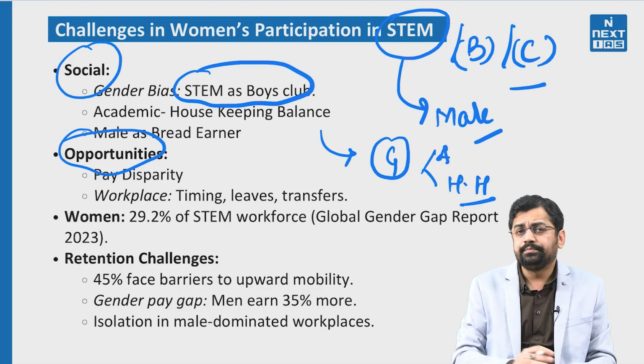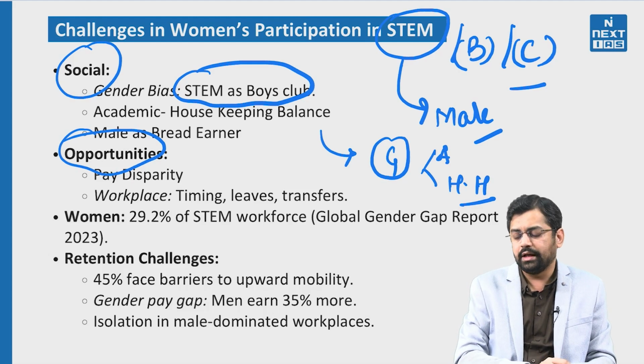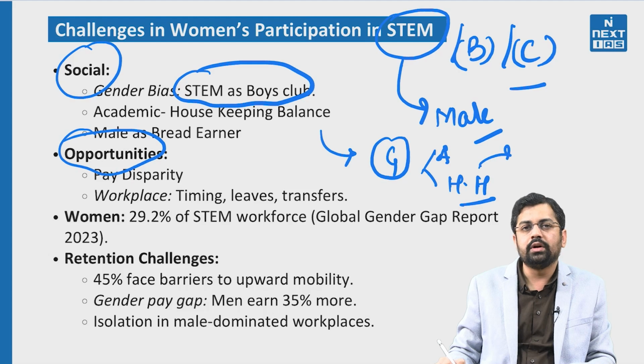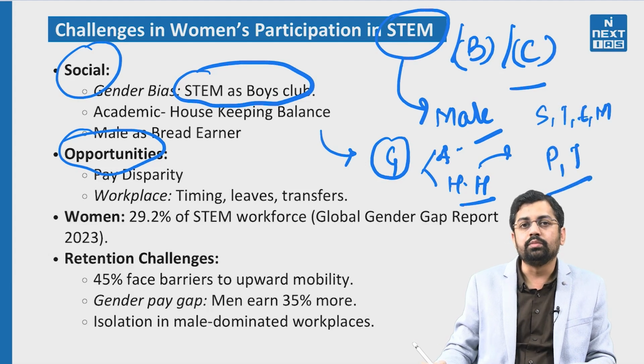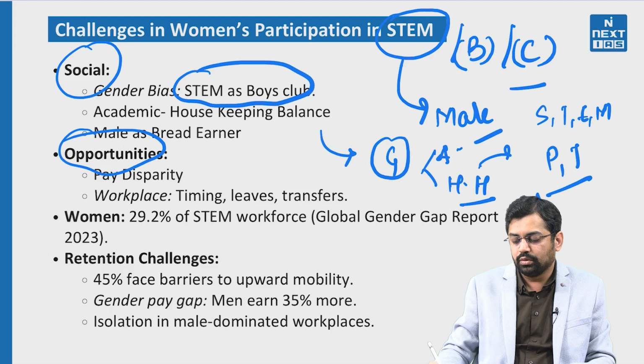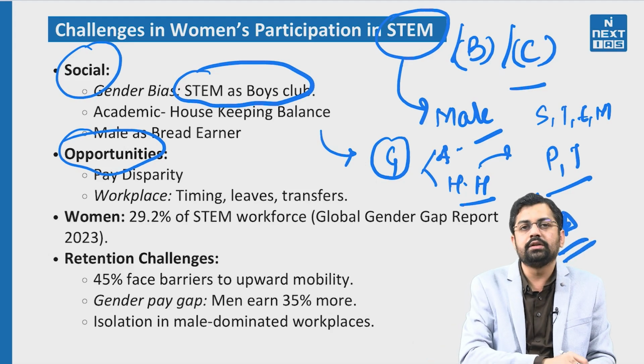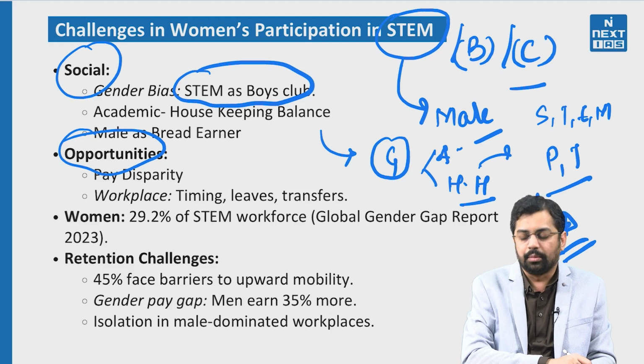Another important sub point of this: with respect to the household activities, if they are going to be too much involved, firstly their academics are going to suffer, because science, technology, engineering, mathematics require practical and theory both the knowledge, so they have to invest more amount of time. And secondly, if they are not getting good marks, they are going to be demotivated, and that is going to lead to the dropouts. So another point which can be added, the implication of this balance, is that it is going to increase the dropouts.